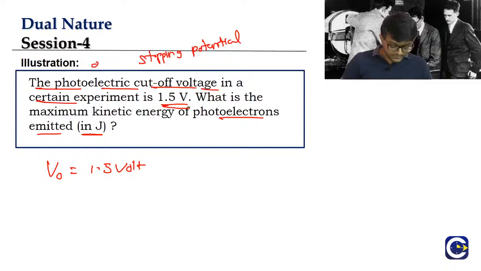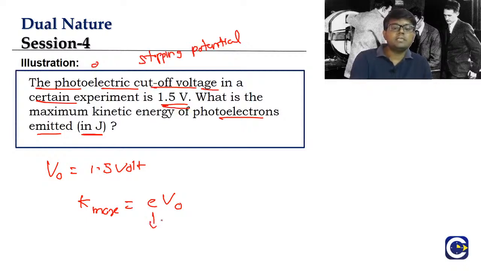Remember, guys, what is the formula? K max is equal to e into stopping potential, correct? What is this e? e is the basic charge. What is the basic charge value? 1.6 into 10 to the power of minus 19 coulombs.